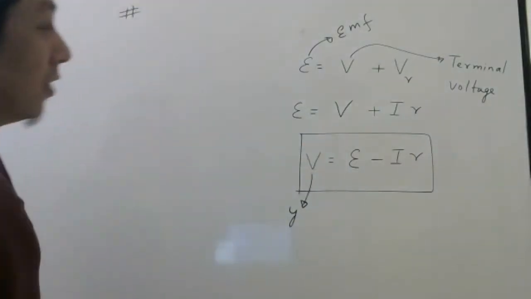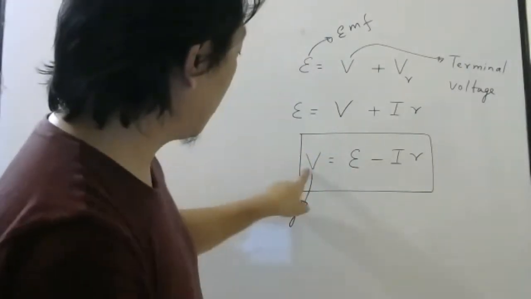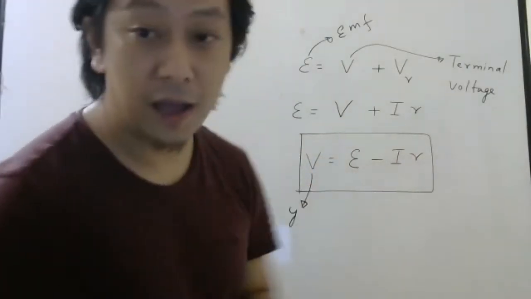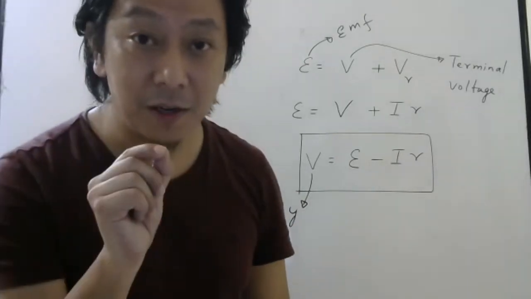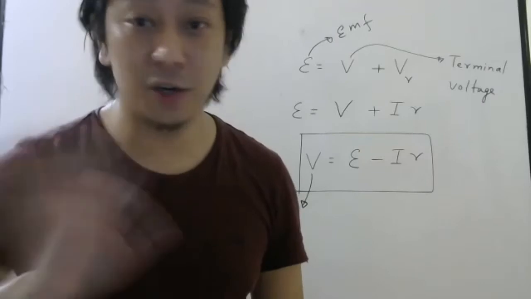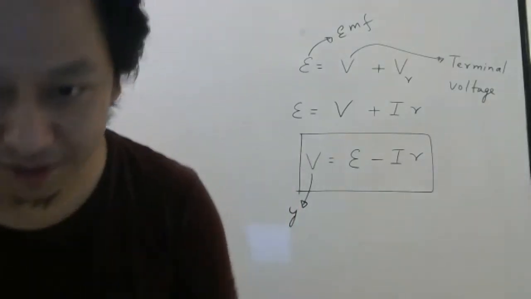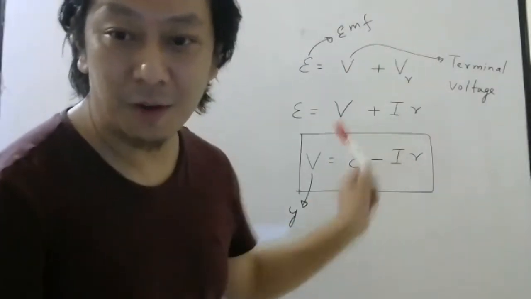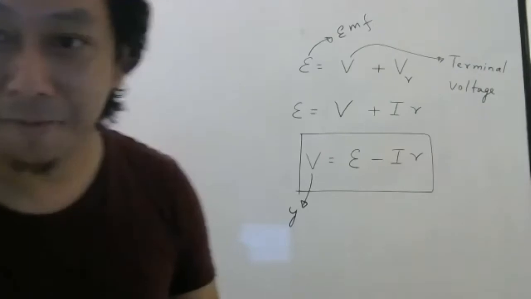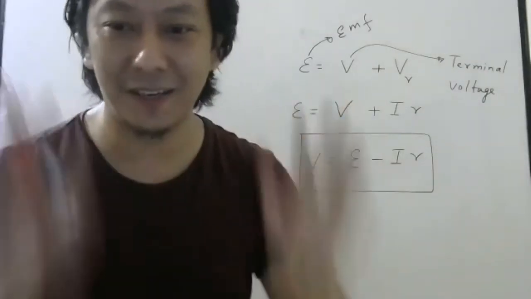Before I continue, tell me how many quantities you see? 1, 2, 3, 4. Out of these 4, 2 quantities will depend only on the battery, not on the external resistance. Which are those 2 quantities? Out of these 4, 2 quantities will depend only on the battery.